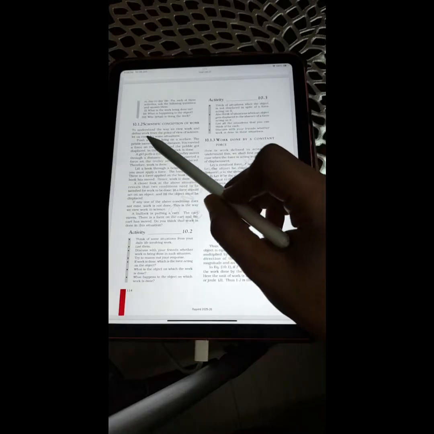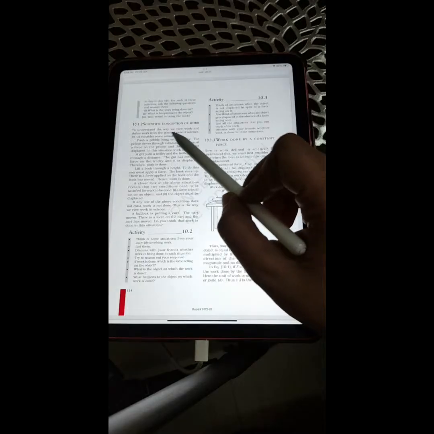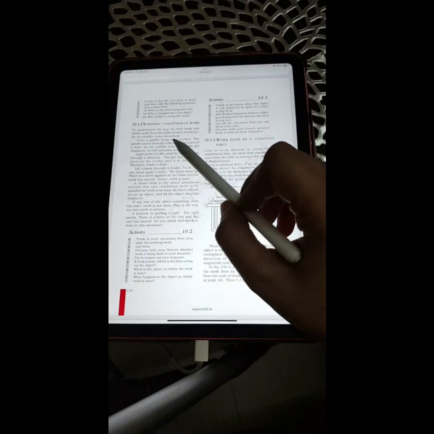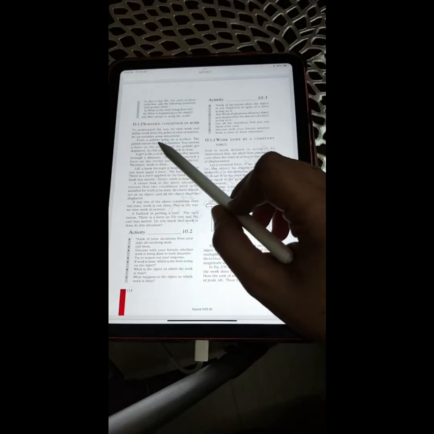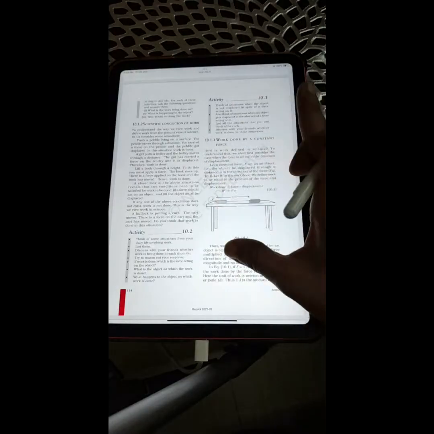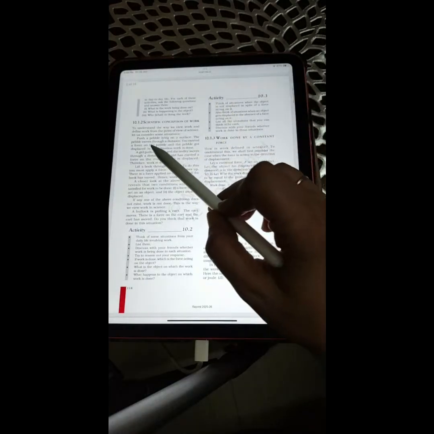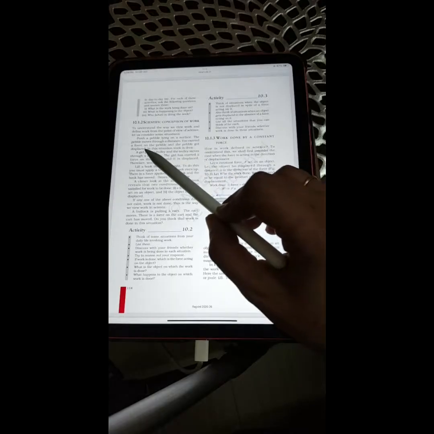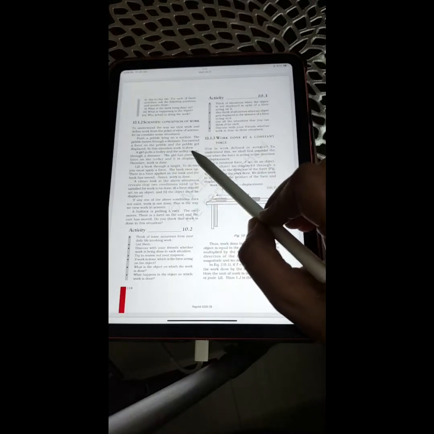To understand the way we view work and define work from the point of view of science, let us consider some situations. Push a pebble lying on a surface. The pebble moves through a distance. You exerted a force on the pebble and the pebble got displaced. In this situation, work is done.